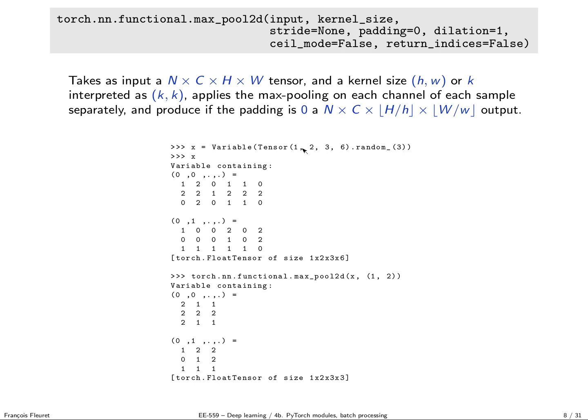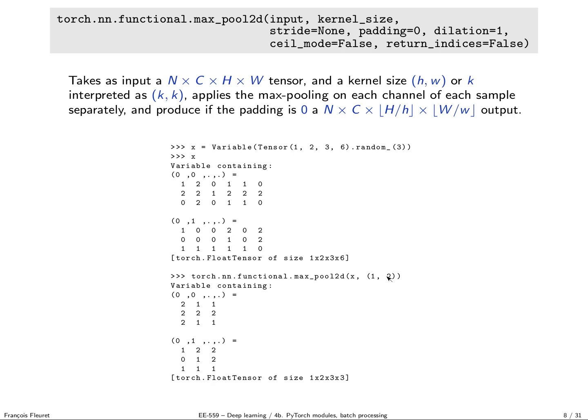So here, as an example, I build a tensor of 1 sample, 2 channels, 3 rows, 6 columns, filled with random values between 0 and 2. If I do the max pooling with a kernel size of (1, 2), 1 row and 2 columns, we keep the number of channels and the number of lines, because we do the max pooling over a single line.